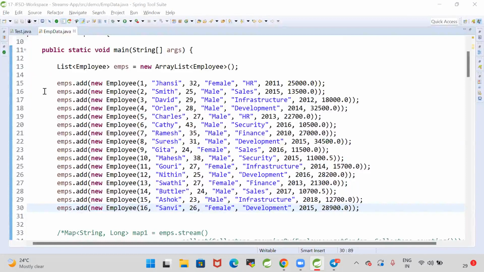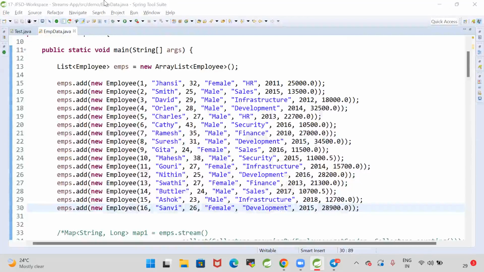Quickly, can you send that logic? Come on, guys. Come on, fast.